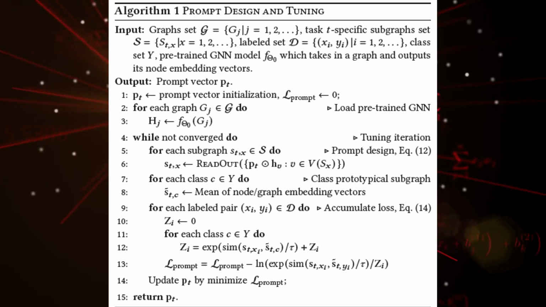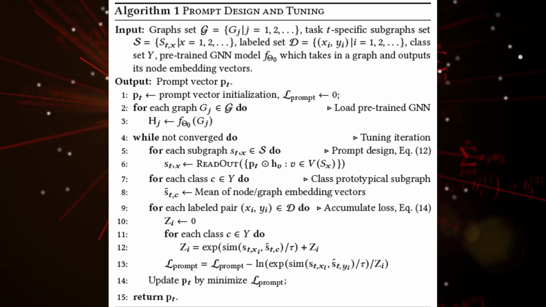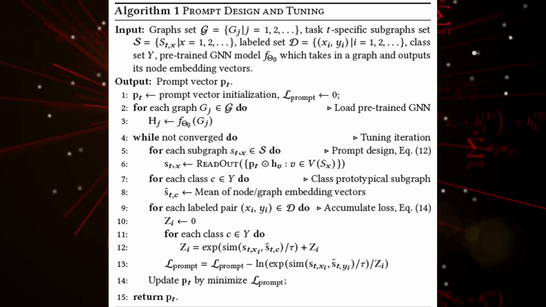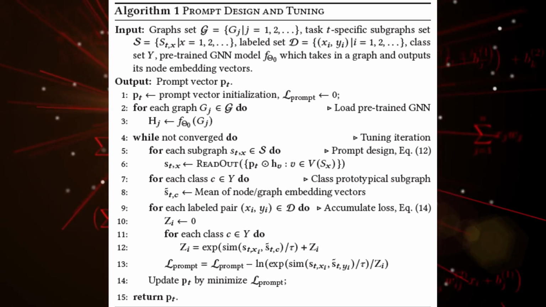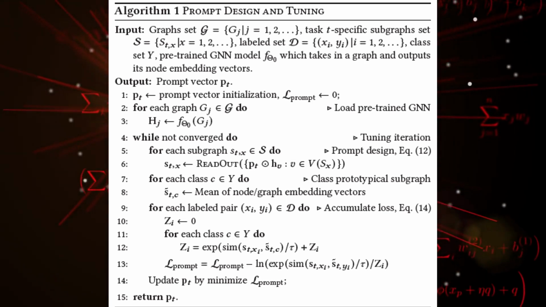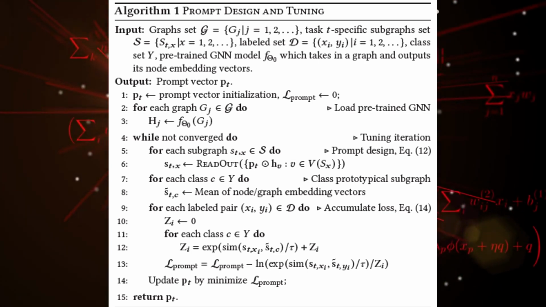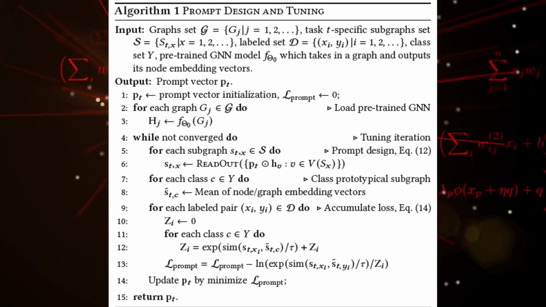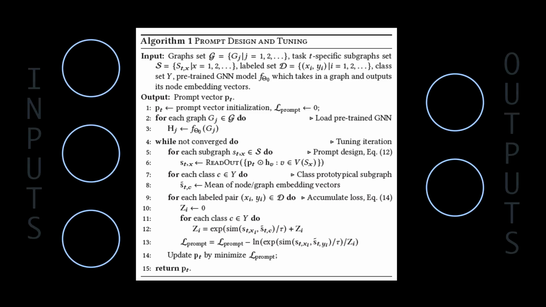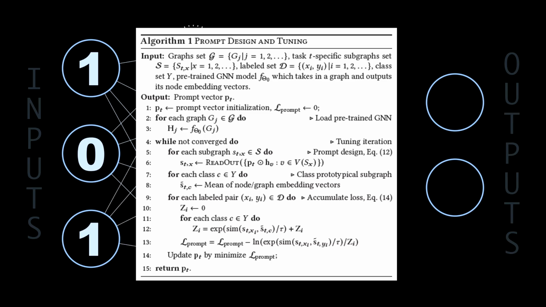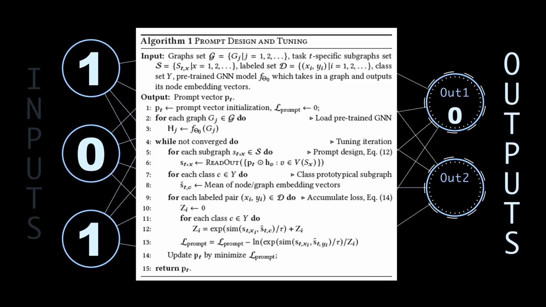This is a quick look at the algorithm. The algorithm for designing and fine-tuning Graph Prompt helps tailor a graph-based prompt for specific tasks using a pre-trained graph neural network. It begins by initializing a prompt vector and a loss function, which guides the optimization, which is in line 1. The algorithm then uses the pre-trained GNN to compute node embeddings, representations of nodes in the graph that capture their structural and feature information, which is in lines 2, 3. For each tuning sample, the algorithm accumulates loss values to refine the prompt, which is in lines 5, 13.